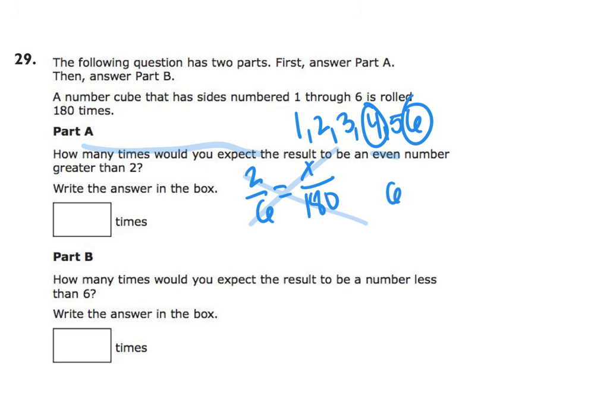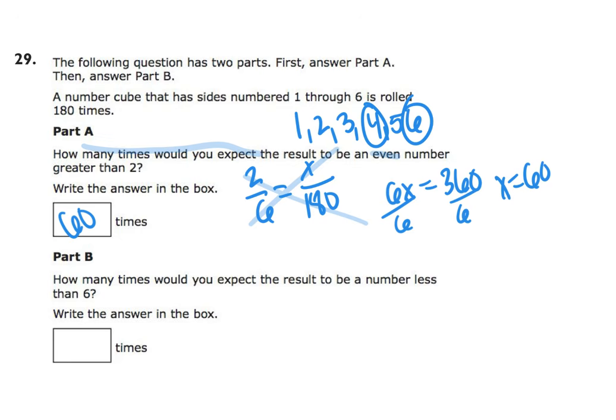6 times x gives me 6x. 2 times 180 gives me 360. Divide both sides by 6. X equals 60. So it'd be 60 times where we expect to get an even number greater than 2 if we rolled the number cube 180 times.